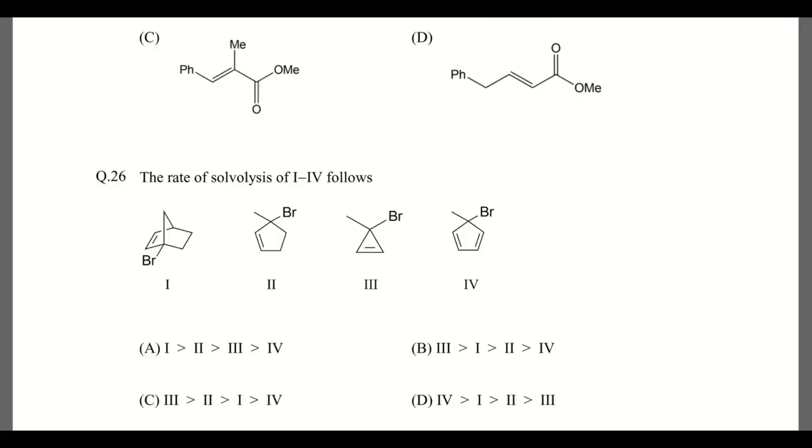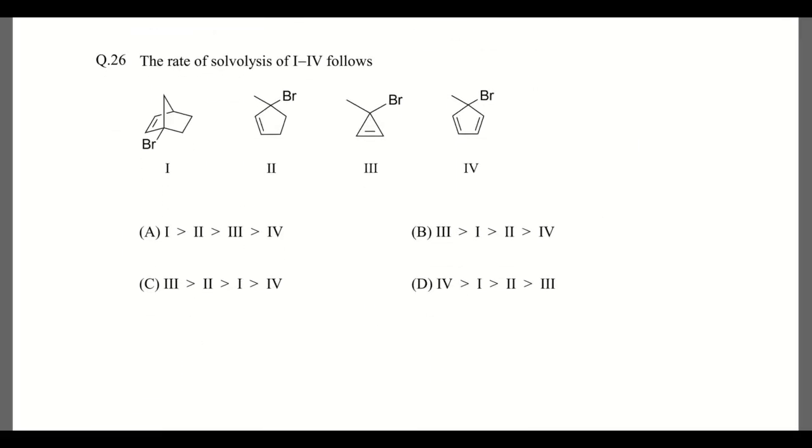Going to the next question. Rate of solvolysis of 1 to 4 follows. The questions and options are given. So here the solvolysis is directly dependent upon the stability of the carbocation. Whenever the bromine is going, here there will be a carbocation, here there will be a carbocation, and here carbocation, and here carbocation.